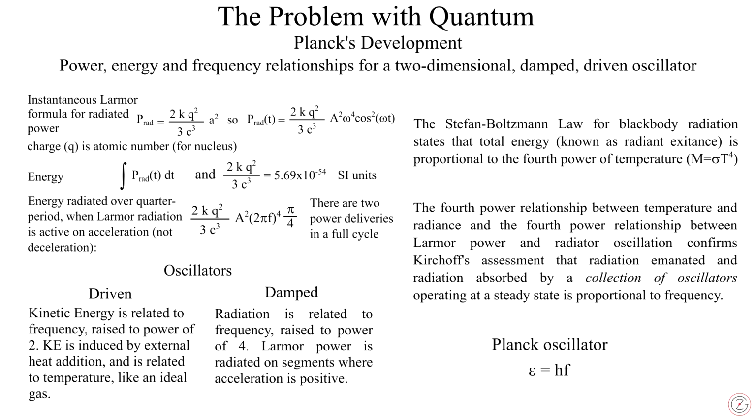The Planck relation is a simple formula, epsilon equals hf. Epsilon represents a single atomic radiator. Frequency is the only variable. h is Planck's constant. Amplitude is not considered.